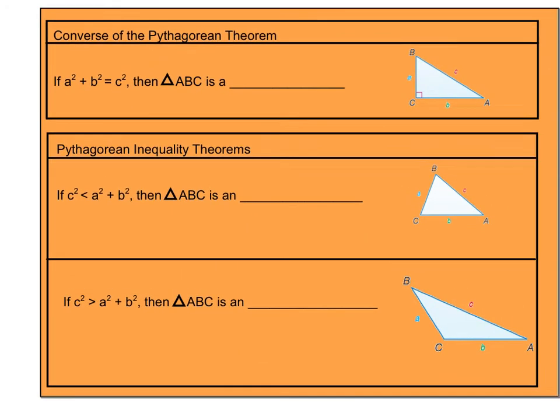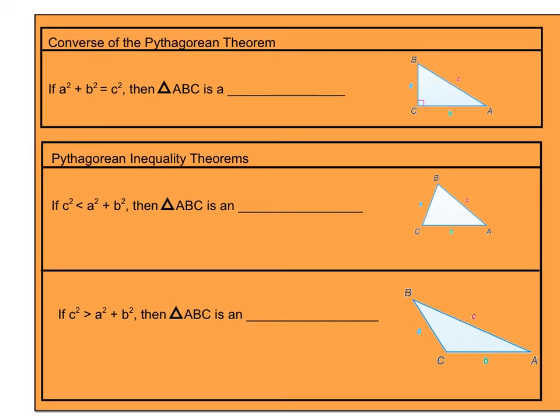Okay, so now, flip side. If I turn the Pythagorean theorem around, and I'm using it to check: if a squared plus b squared equals c squared, then triangle ABC is obviously a right triangle. That's by definition of the Pythagorean theorem. If it works forward, it works backwards. But now I can use the Pythagorean theorem to help me figure out other kinds of triangles as well.